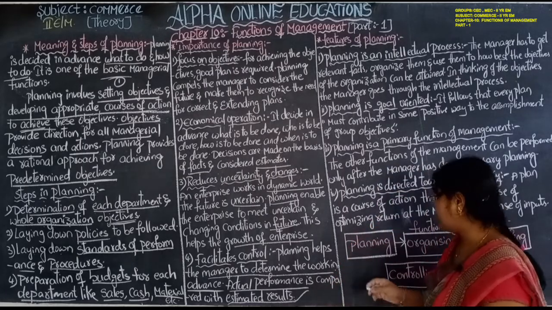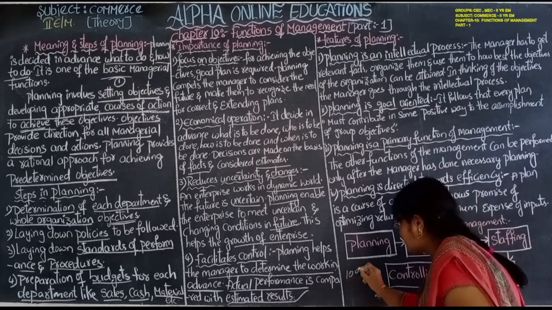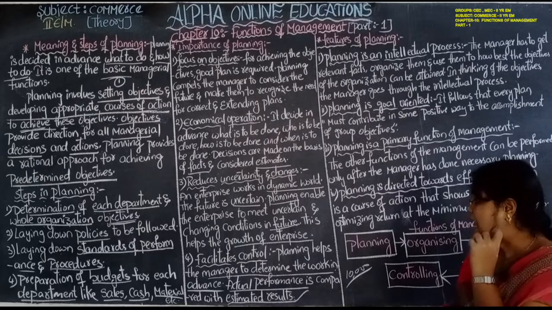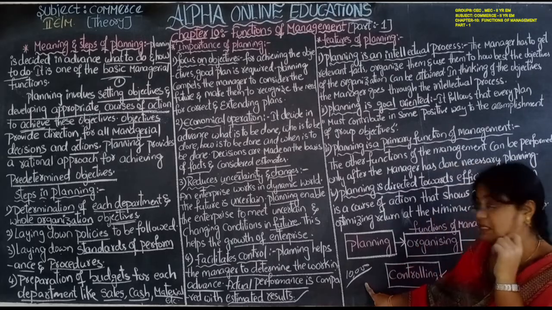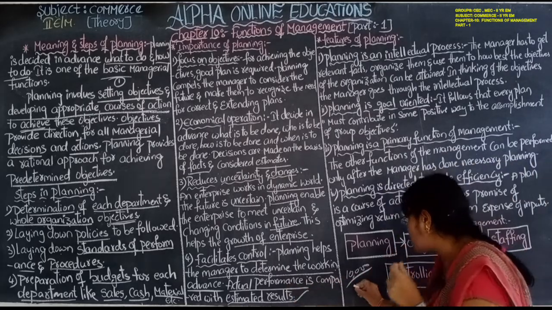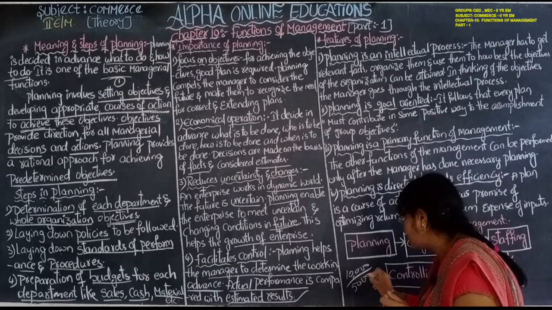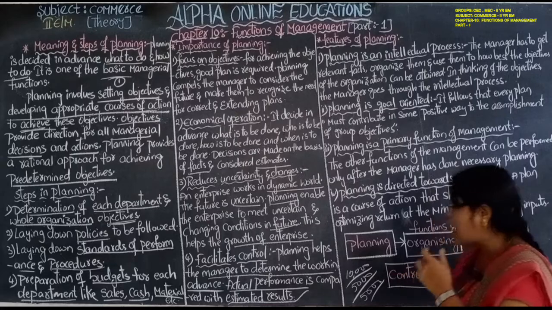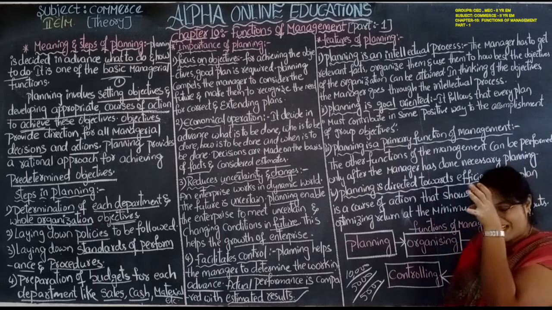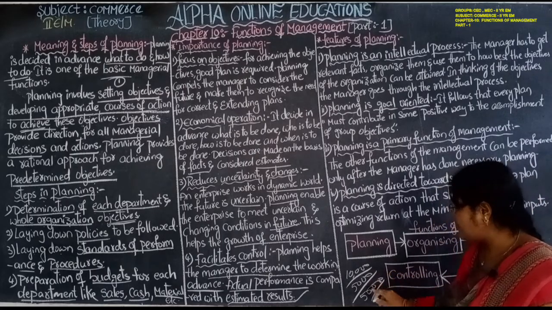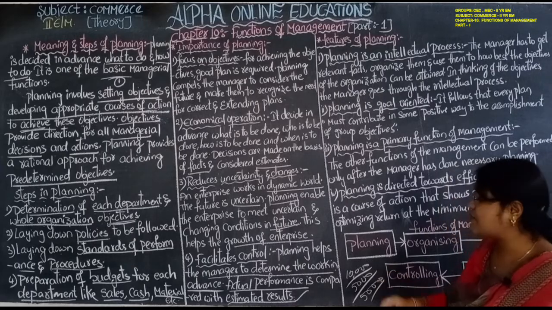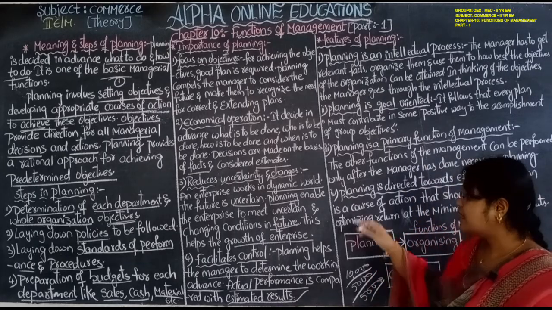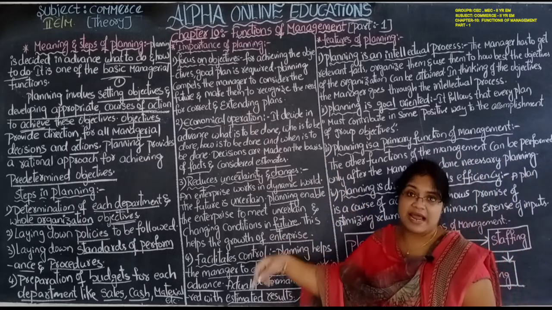What I am saying is, if they estimated 10,000 units of production, but actually they performed only 5,000 units of production, how much will the difference be? 5,000 units. Now what is the reason for not achieving the extra 5,000 units? It means some mistake was made in the planning.